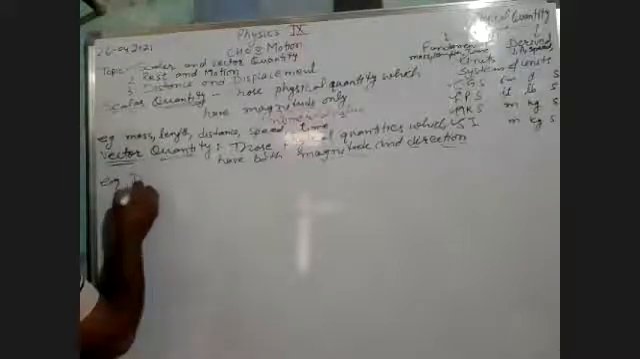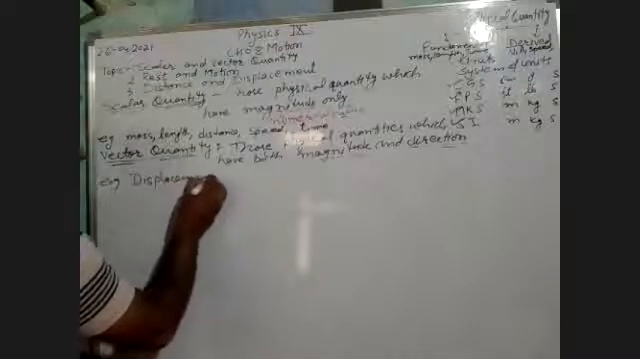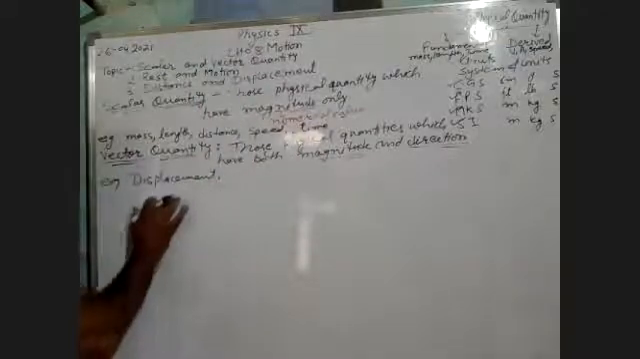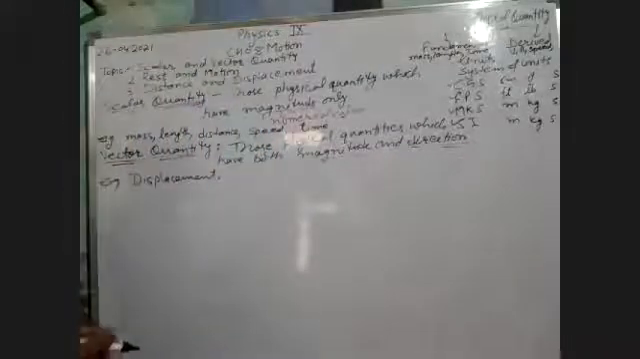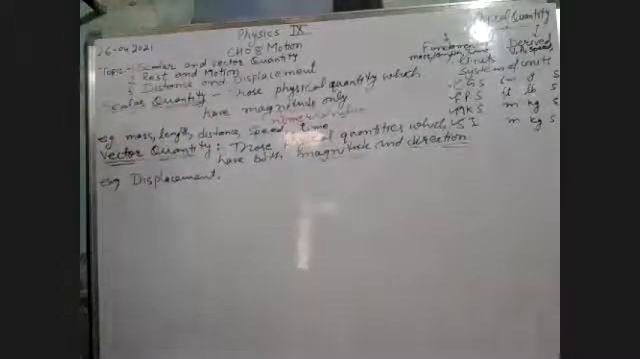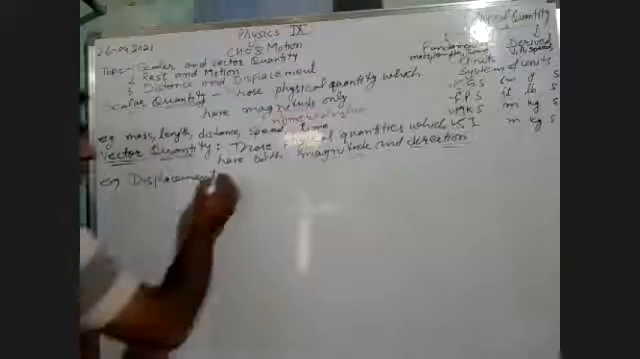First, we will take displacement. Displacement is the topic for today's discussion. So we will discuss the topic displacement. Displacement is a quantity which requires magnitude as well as direction for its measurement. So if we have to measure displacement, there will be a magnitude, there will be a direction. So both are required. That is why it is a vector quantity.